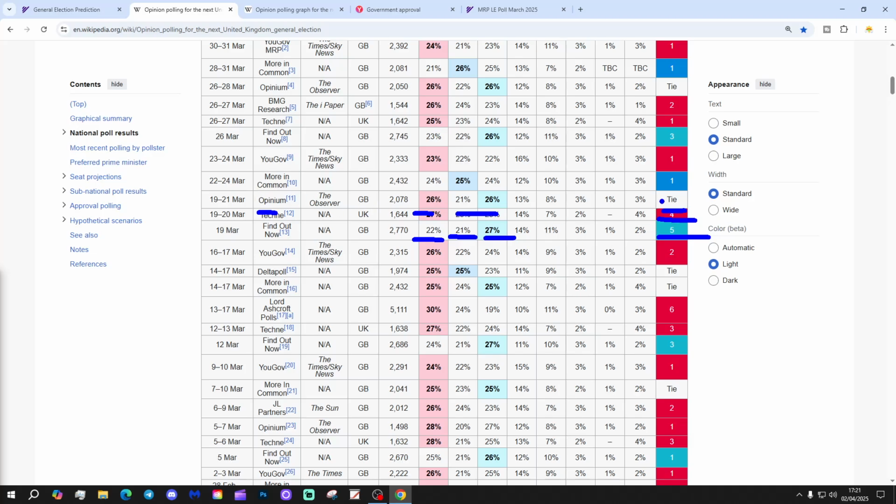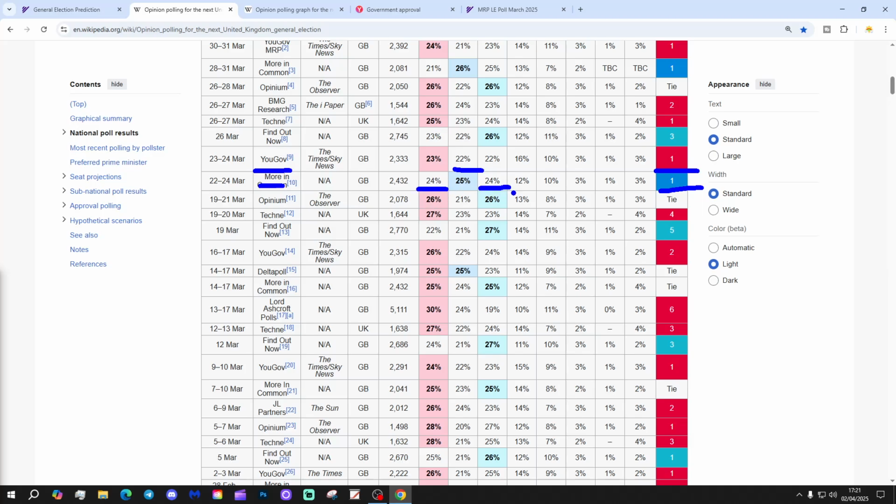Opinium had a tie as well. They tend to be one of the better polls for Labour, but that particular poll, 21st of March, had Reform and Labour both tied on 26%. And then you have a Conservative lead, which is something that we don't see very often at the moment. So a Conservative 1% lead just there with More in Common, 25% Conservatives, 24% Labour, 24% Reform.